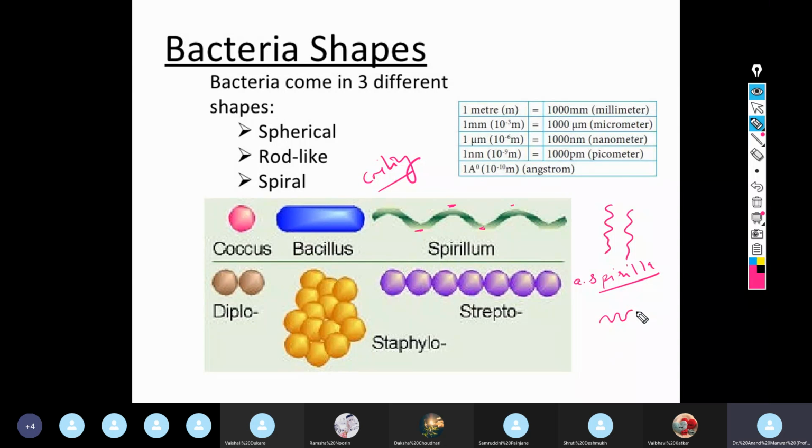And these twists are also of the same length. That is the beauty of the structure, that whatever bends or curves are there, they are at prominent positions. So a rigid helical bacteria showing two or more twists along its axis is called spirillum, or spirilla in plural.